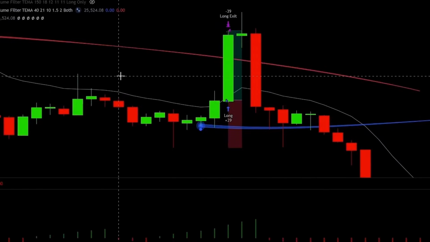Now let's see a short entry, then we will move on to the backtest results of the original strategy. After that I will show you my optimized settings and the backtest results with my optimized settings.